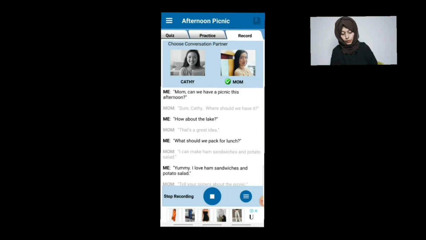Next we have a record option, in which we will again practice the same way, but this will be recorded. In this case, you can listen to your recordings and you will understand how you have improved over time. Let's say after 1 or 2 months, when you're listening to those, you will really understand the kind of improvement that you had. This page is actually going to help you. I'll just show you a small example of how this works. We press this record button and it starts recording.